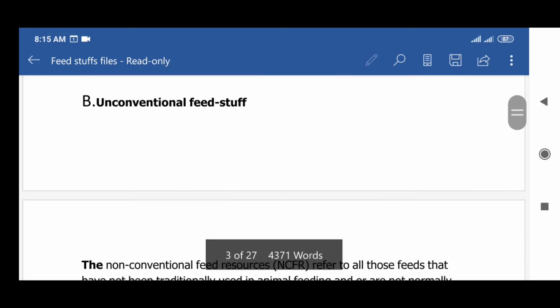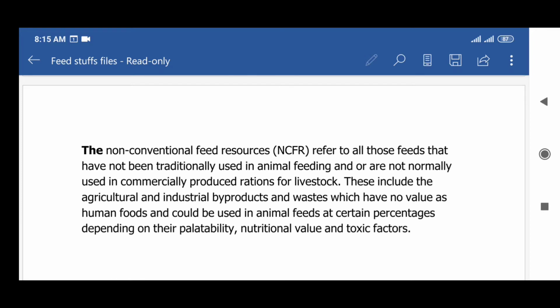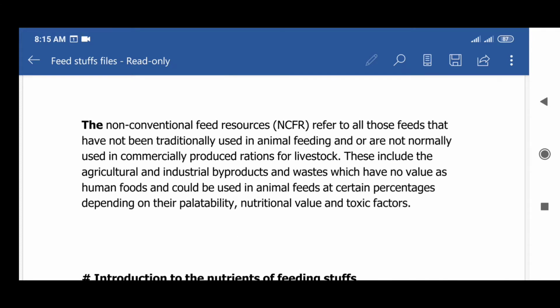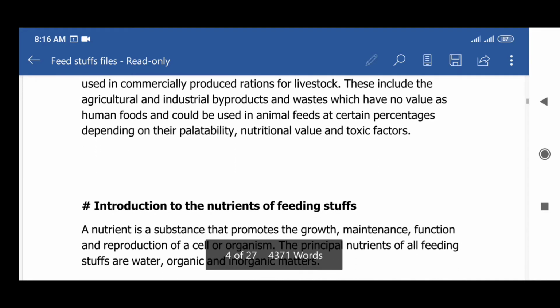And the second is unconventional feedstuffs. The non-conventional feed resources (NCFR) refer to all those feeds that have not been traditionally used in animal feeding and are not normally used in commercially produced rations for livestock. These include agricultural and industrial byproducts and wastage which have no value as human food and could be used in animal feed at a certain percentage depending on their palatability, nutritional value, and toxic factors.